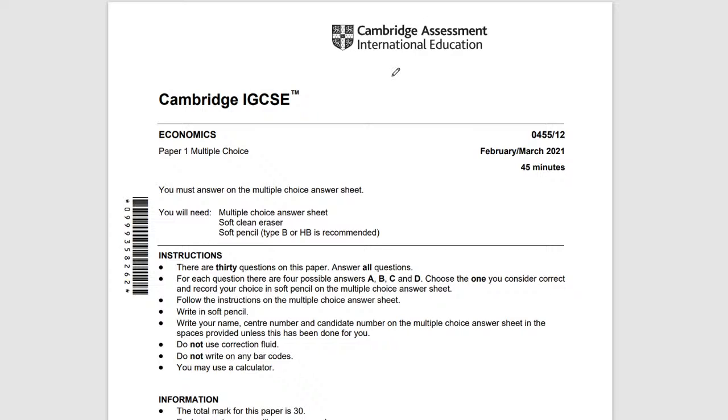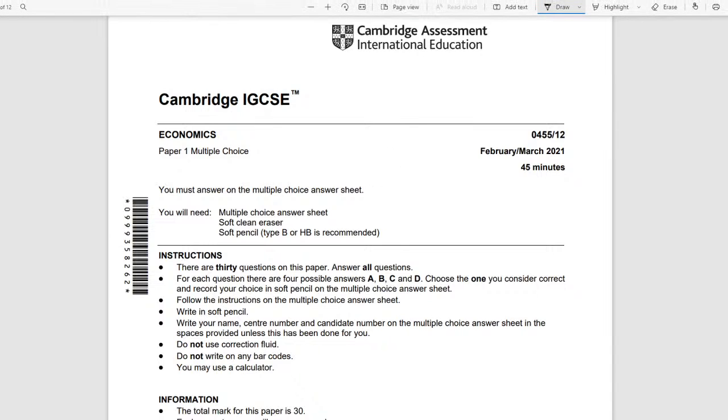So I've done the paper 2 live stream. You can go and have a look at that. But this one is the paper 1 live stream. So basically we'll have a look at multiple choice questions. So I'm starting off with the 2021 past papers, and I'm starting with Feb March.